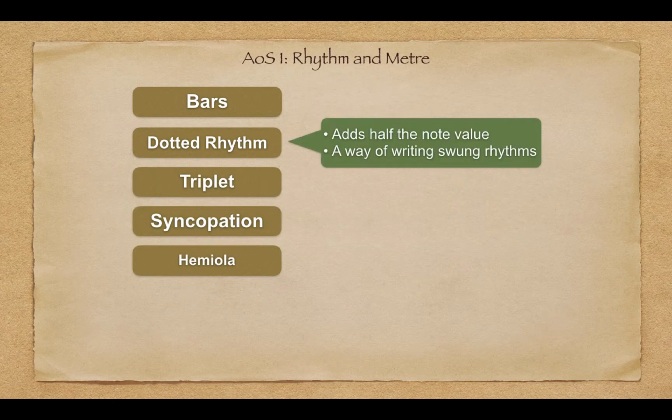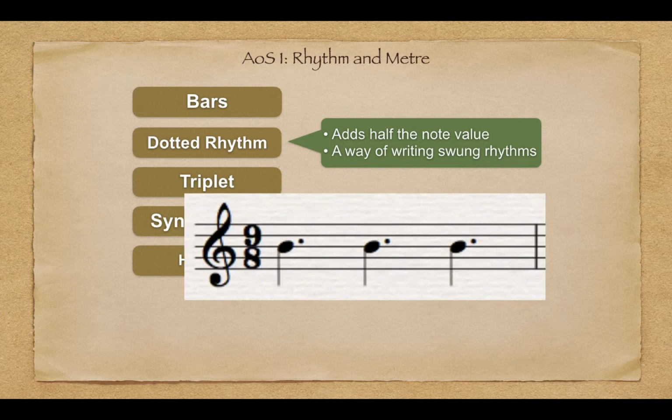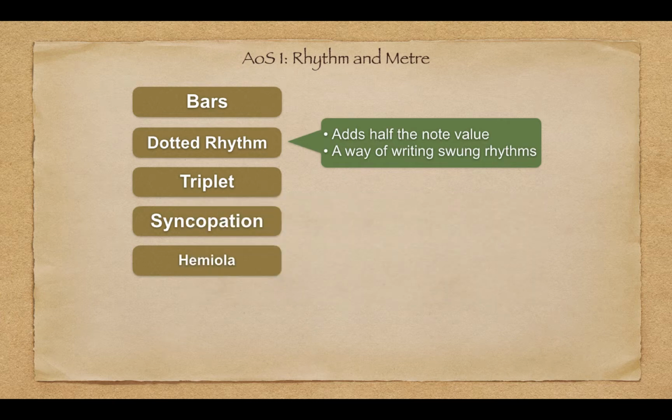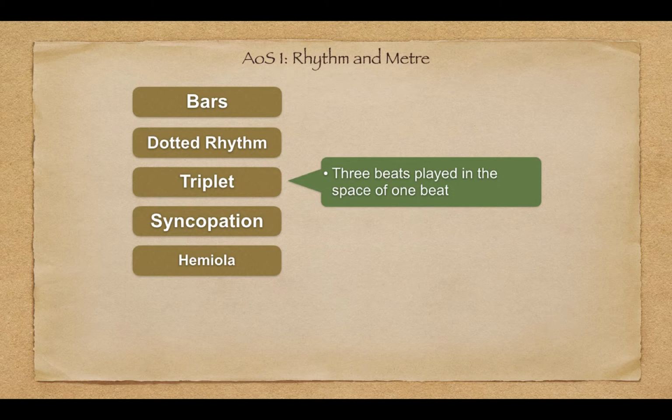Dotted rhythms. A dotted note has half of its value added to it, so a dotted crotchet is really 3 quavers. If we think of a compound time like 9/8, then we see that dotted notes are an integral part of this time signature. If you're familiar with swing rhythm, then you should know that a way of writing one is to use a dotted rhythm. Triplets. Simply put, triplets are 3 beats fit into the space of 1.